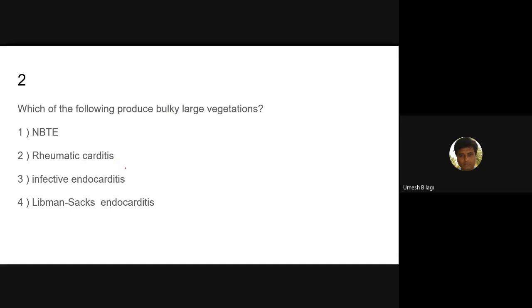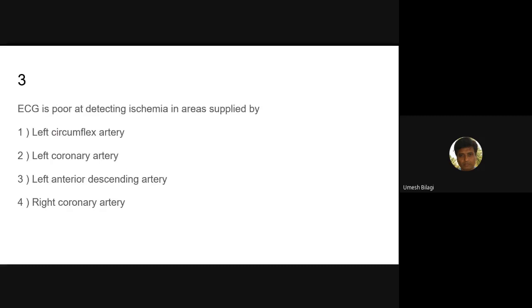Next, we'll go to the next question. ECG is poor at detecting ischemia in which artery's supply? Roshan? Sir, I did not answer. Okay, see, how do you place the leads?